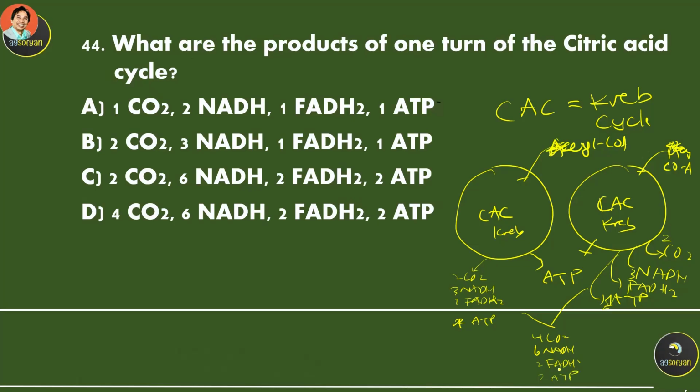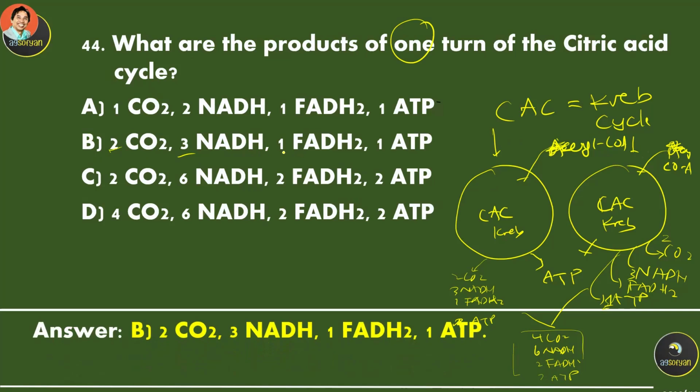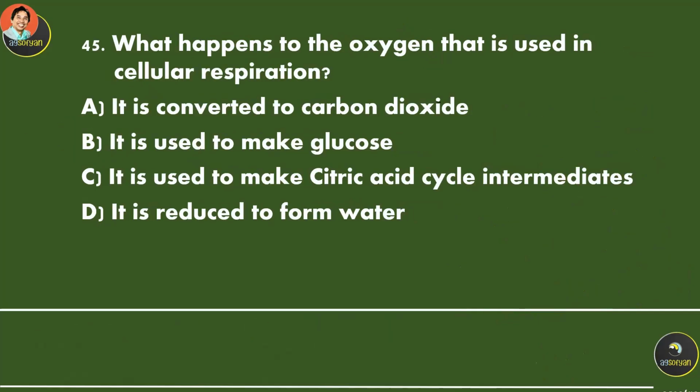You should read the textbook again to see this one. This is the total for 2 turns, but if the question asks about 1 turn, then each turn will only produce 2 carbon dioxide, 3 NADH, 1 FADH2, and 1 ATP right here. If it is asking you for the total of the 2 turns, then the answer should be the other one. But for 1 turn, this is the answer.